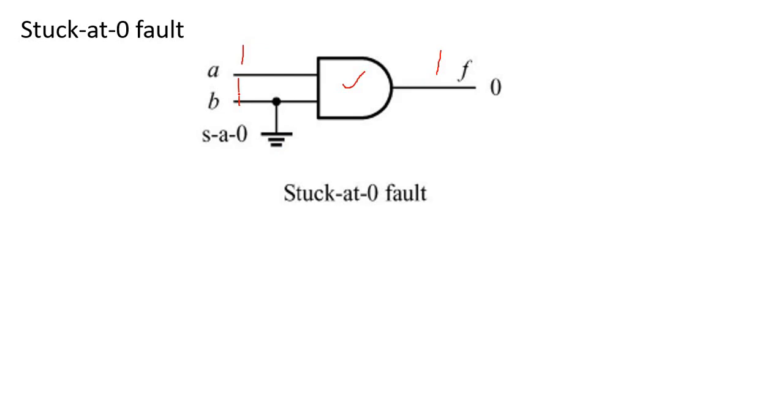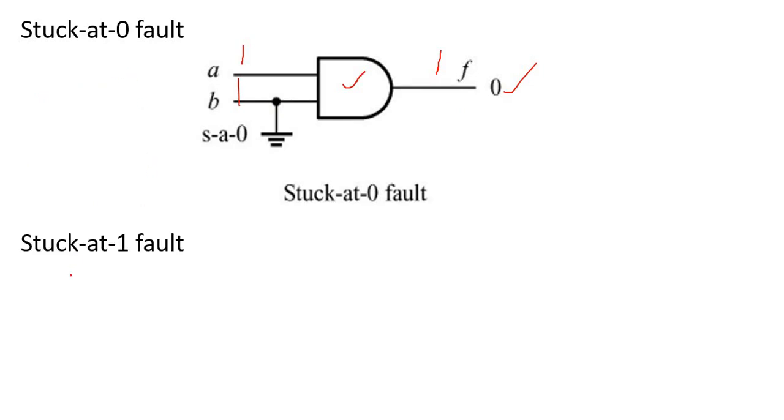But even though we apply 1 to B, because of a stuck-at fault, it shows a 0. So with the 1 0 combination, the output is 1 instead, which is faulty. This type of fault is called stuck-at 0.